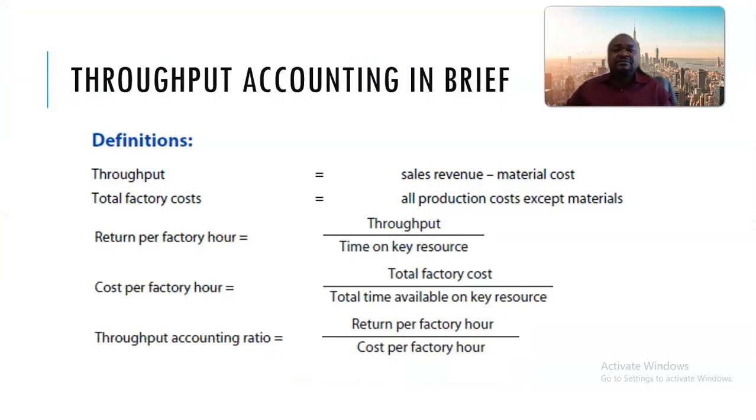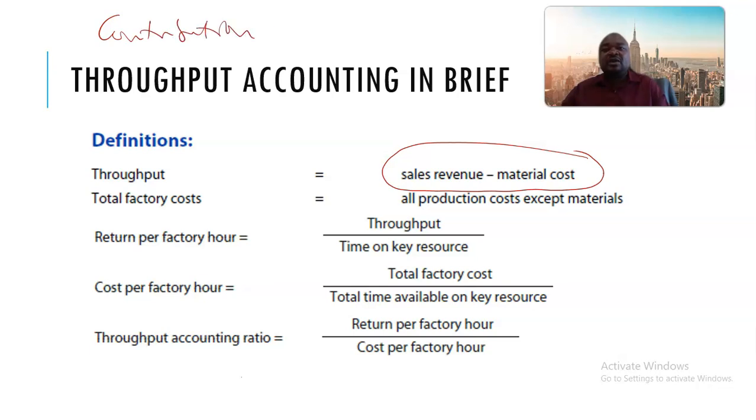Now, throughput accounting. What is throughput? Throughput is given by this particular formula. You need to appreciate this formula very well. It's like the formula for the calculation of contribution. Remember, when we calculated contribution, we said this is sales or selling price minus variable costs.